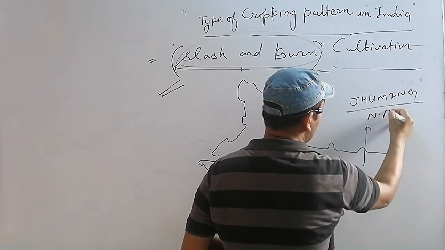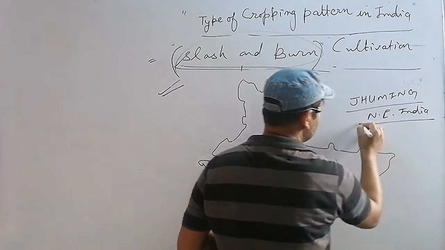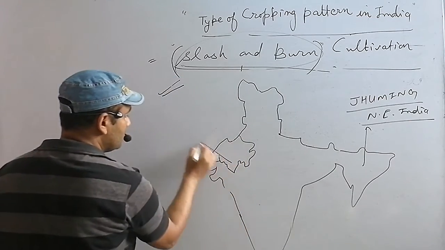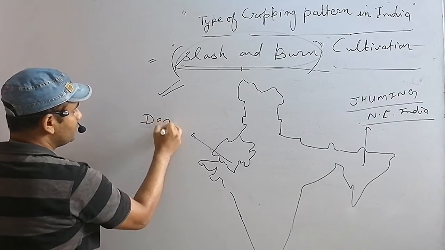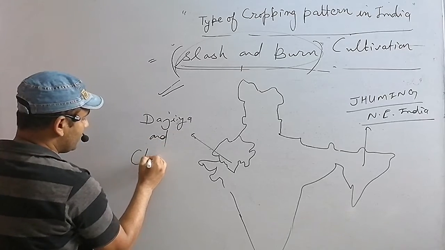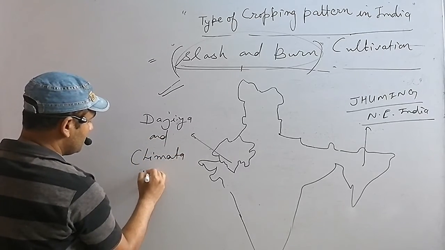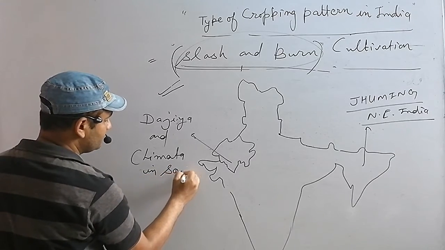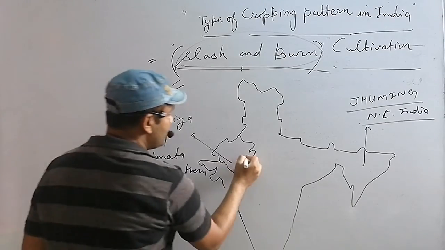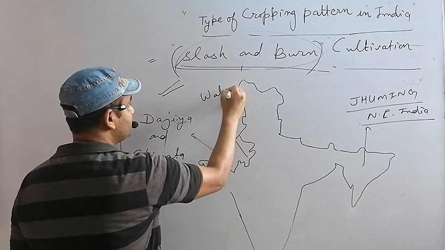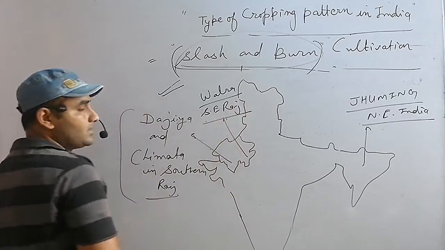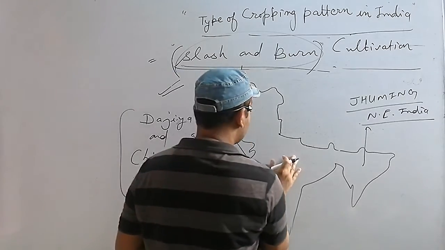It is called Dajia and Chimata in southern Rajasthan. And it is called Walara in southeast Rajasthan. Okay, remember this. It is called Khil